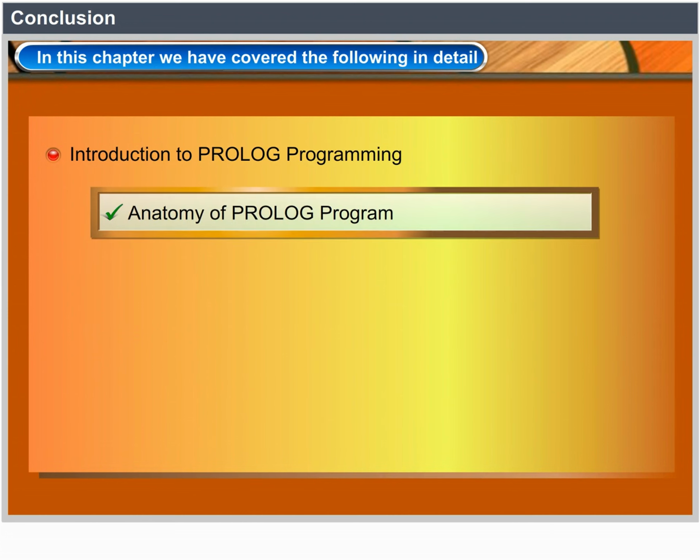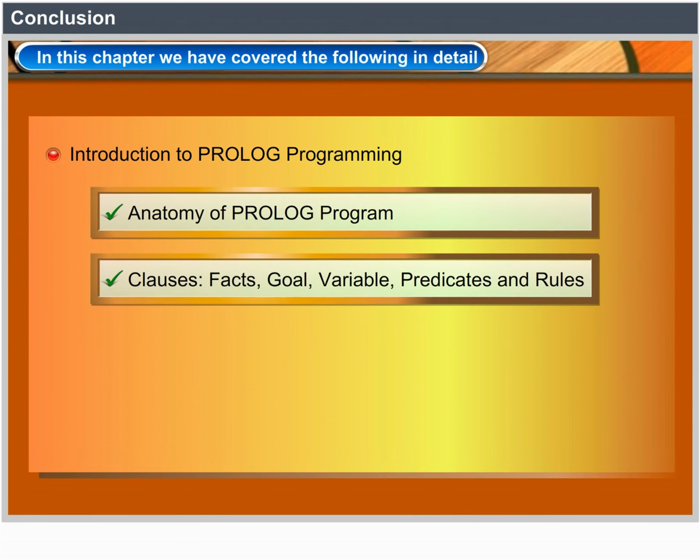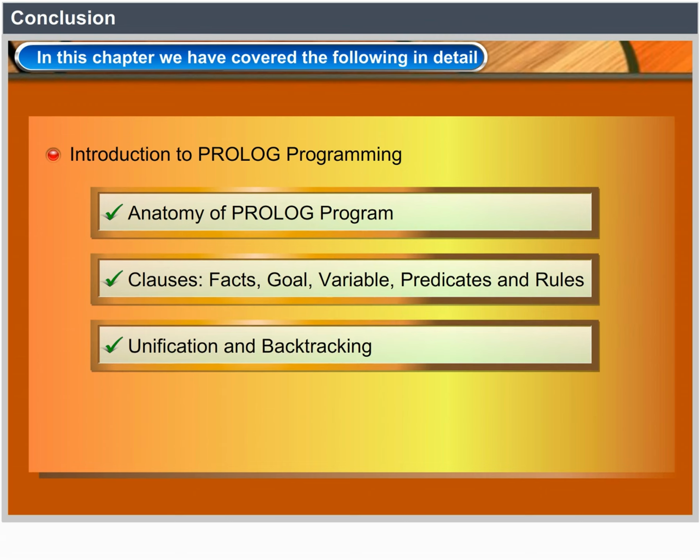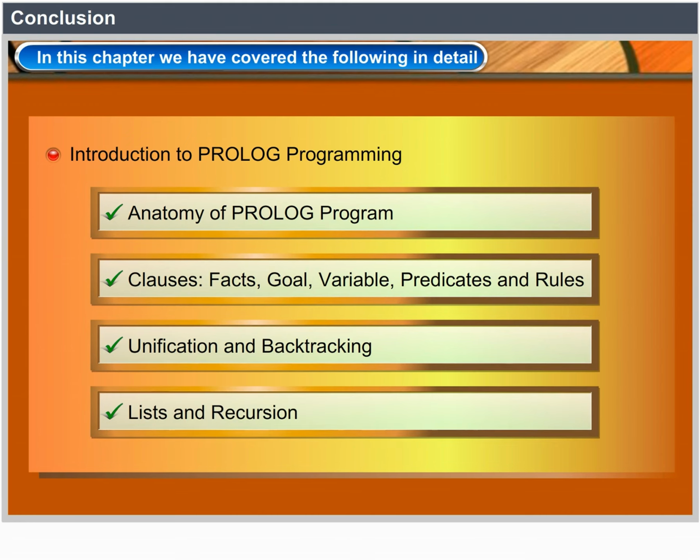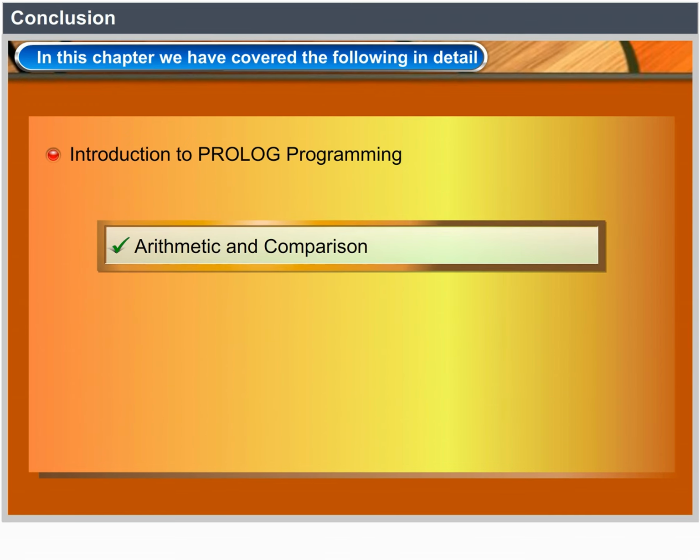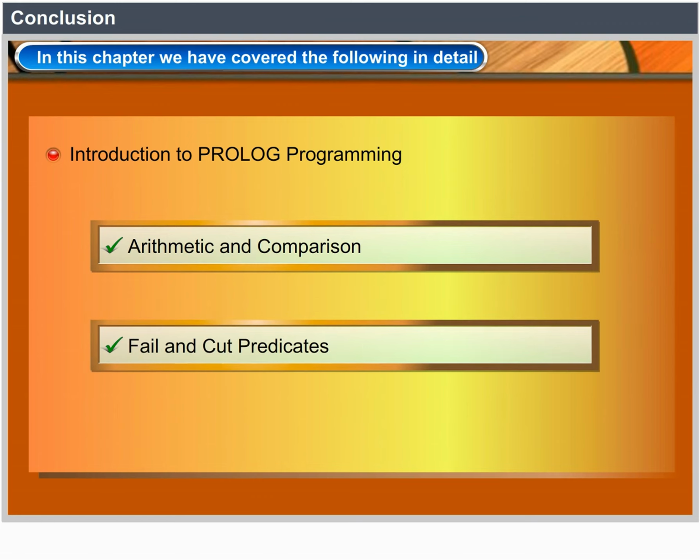Anatomy of a Prolog program. Classes, facts, goal, variable, predicates and rules. Unification and backtracking. Lists and recursion. Arithmetic and comparison. Fail and cut predicates.